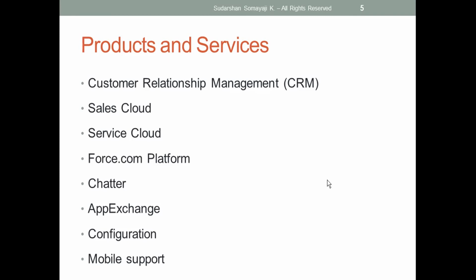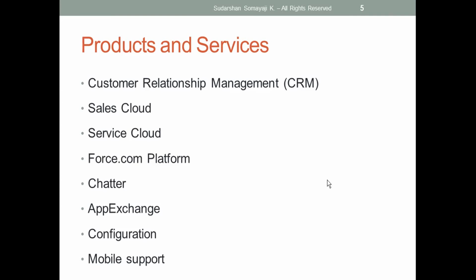Okay, so that we can do it with the app exchange. Next is configuration. This is not a product, but a service we are getting from Salesforce. Why I'm saying service is, today I have a product, for example Sales Cloud, that I want to modify. I get a requirement, I want to change something here. Then using configuration, I can achieve that modification, or achieve that business requirement, so that my business will run smoothly.